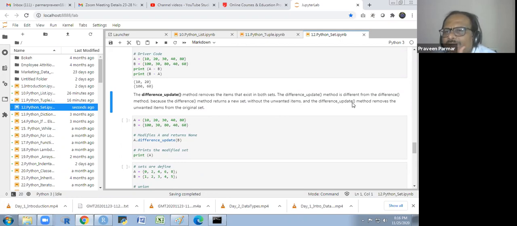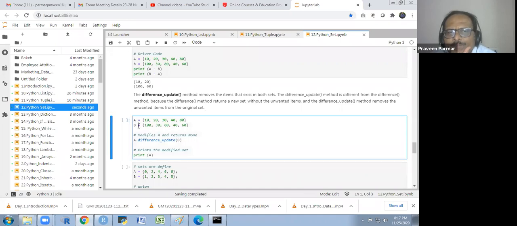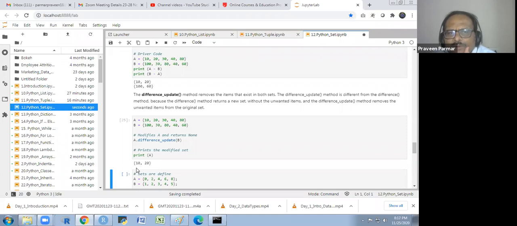And the difference update method removes the unwanted items from the original set. So A dot difference update B. And then I print A, the set A will change. A is now 10 and 20.